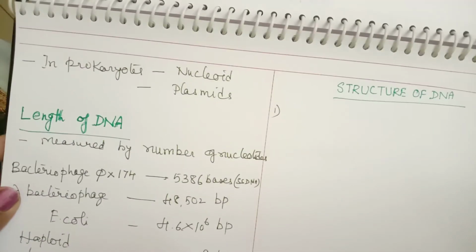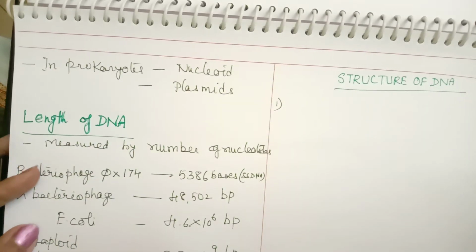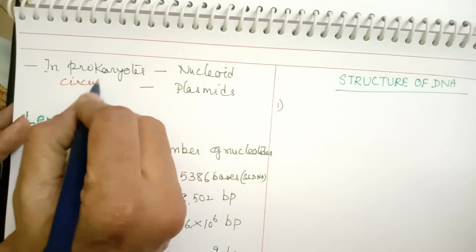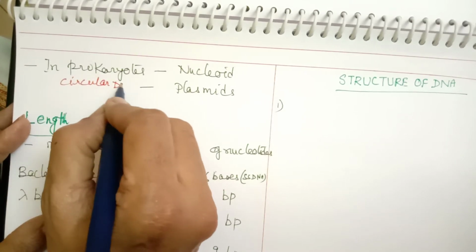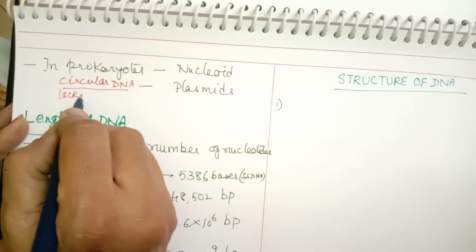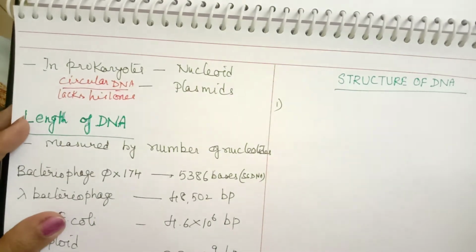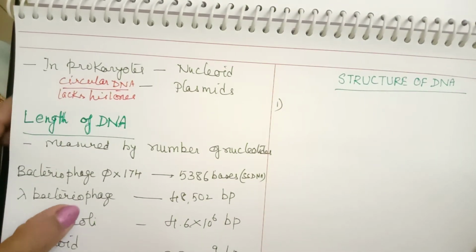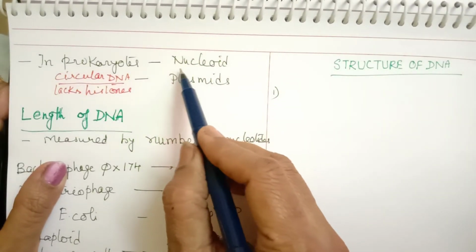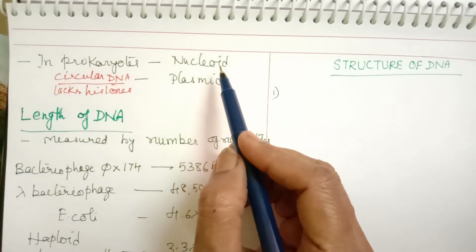DNA is also found in prokaryotes. In prokaryotes, the DNA is present in circular form. This circular DNA also lacks histones, just like that found in chloroplast and mitochondria. The space where the DNA is present in a prokaryotic cell is called the nucleoid.